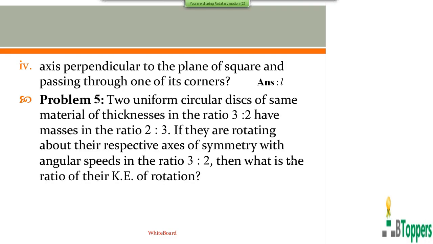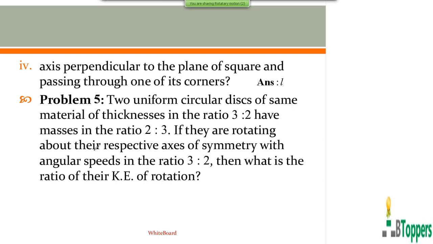So I am going to show the next problem, problem number 5. Two uniform circular discs of the same material, of thickness in the ratio 3:2, have masses in the ratio 2:3.